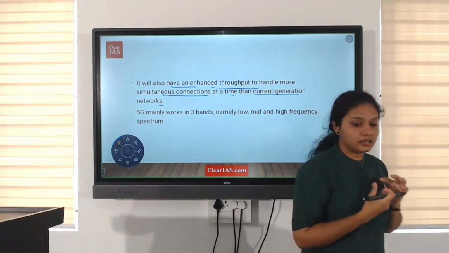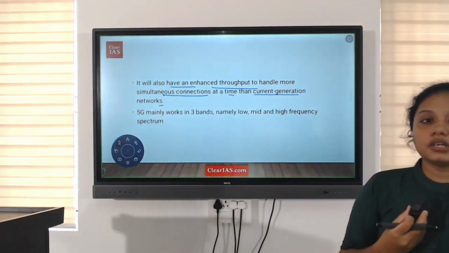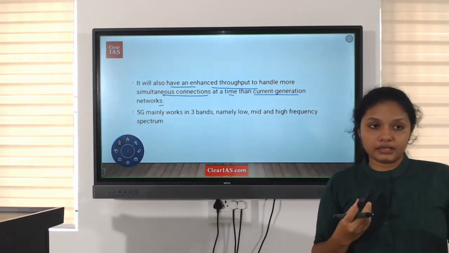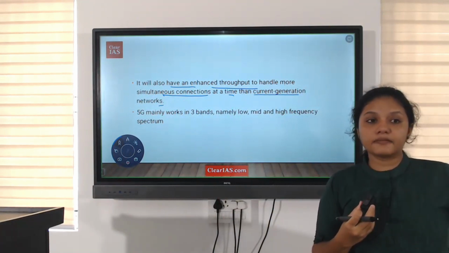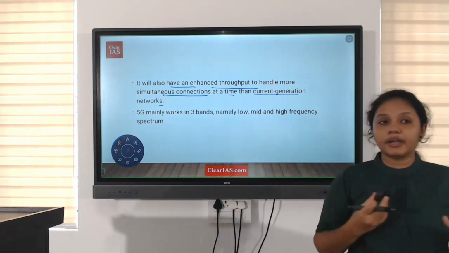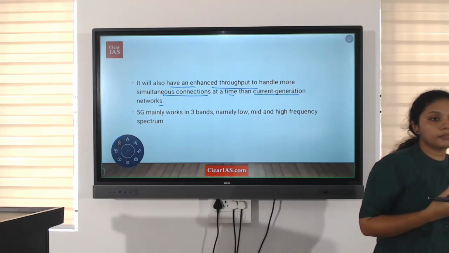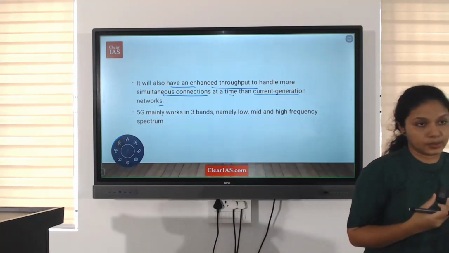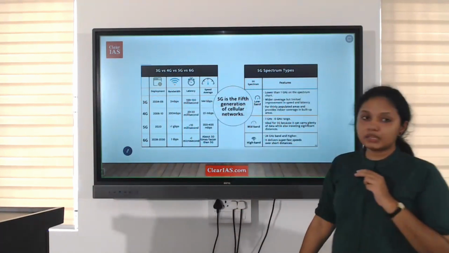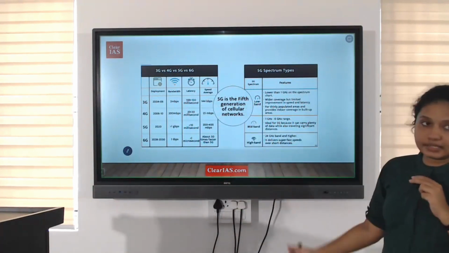As we said before, if we connect more devices to a single router, for example with 4G or 3G, there will be an issue with the connection, right? But compared to 5G, there will be more efficiency in connections. So this is the comparison between 3G, 4G, 5G, and 6G.